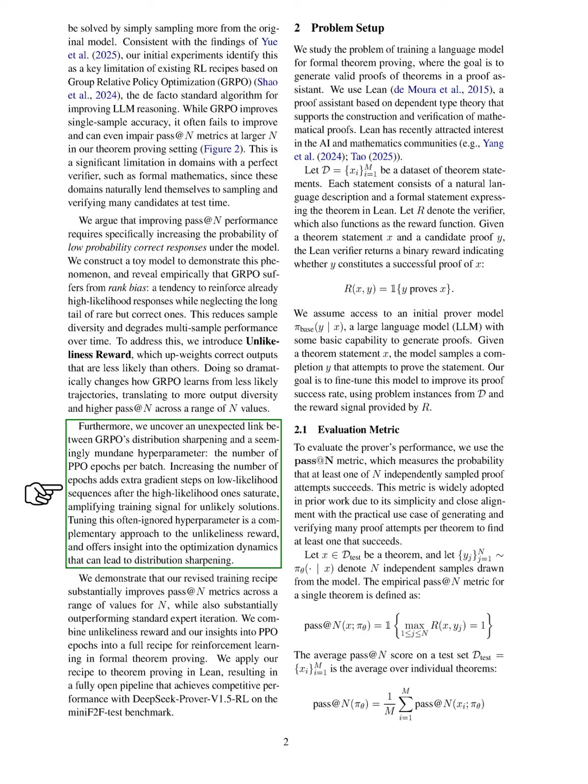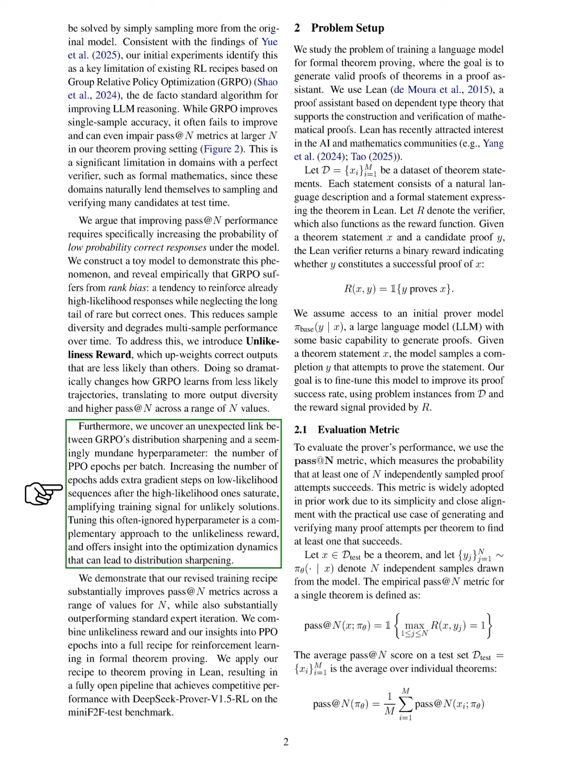Additionally, we discovered a surprising connection between GRPO's tendency to sharpen distributions and a hyperparameter we often overlook: the number of epochs in proximal policy optimization, PPO, per batch. By increasing the number of epochs, we can provide more training signals for less likely solutions after the more likely ones have been saturated. Tuning this hyperparameter, alongside our unlikeliness reward, offers valuable insights into how we can optimize our approach.